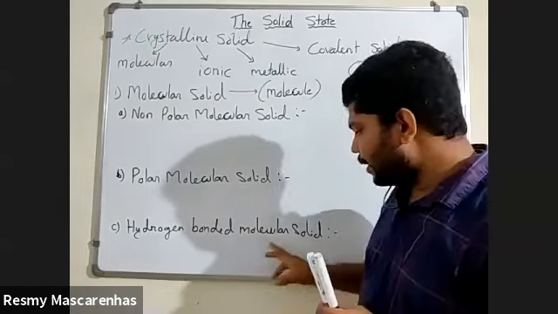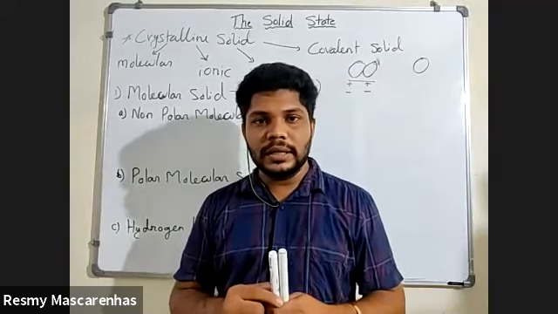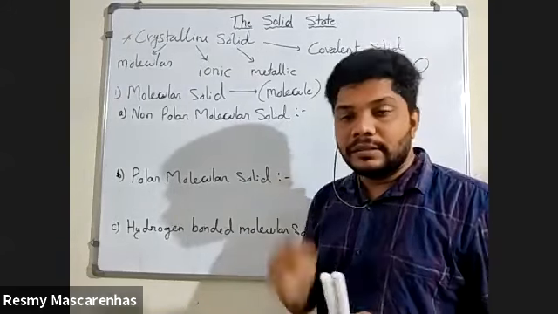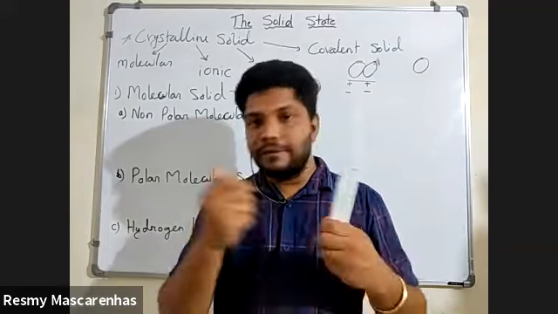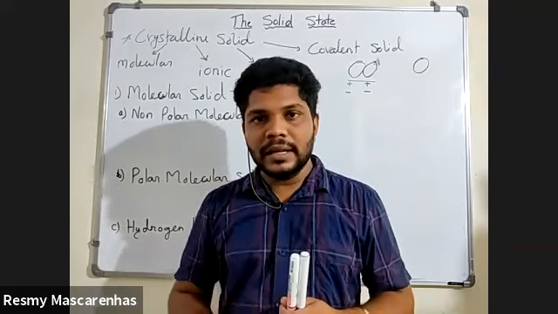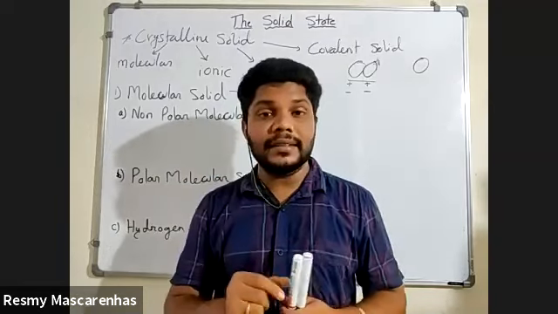Next is the hydrogen bonded molecular solid. Now what is meant by hydrogen bonded molecular solid? It is a molecular solid where hydrogen bond is there. Now, in which case is hydrogen bond there? That also I will explain to you. Everywhere you will not find hydrogen bond. Hydrogen bond has a particular characteristic.